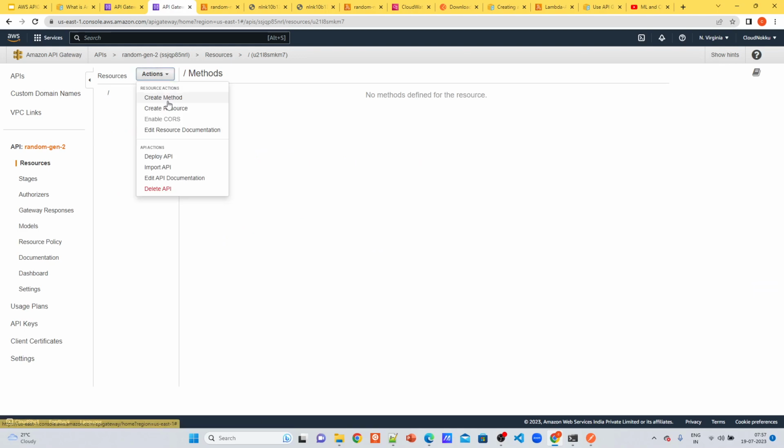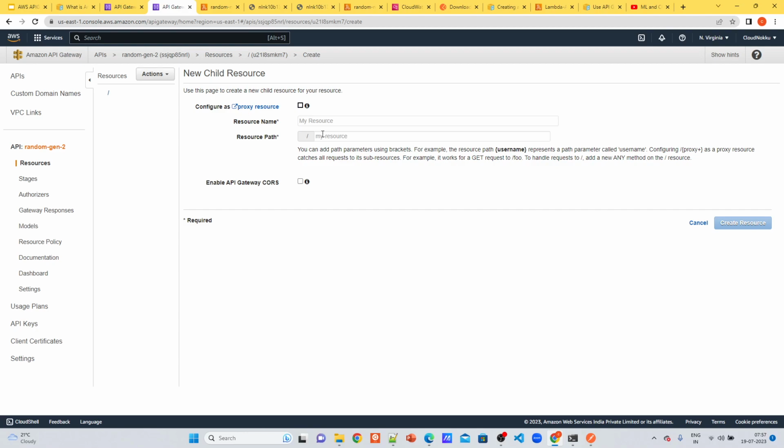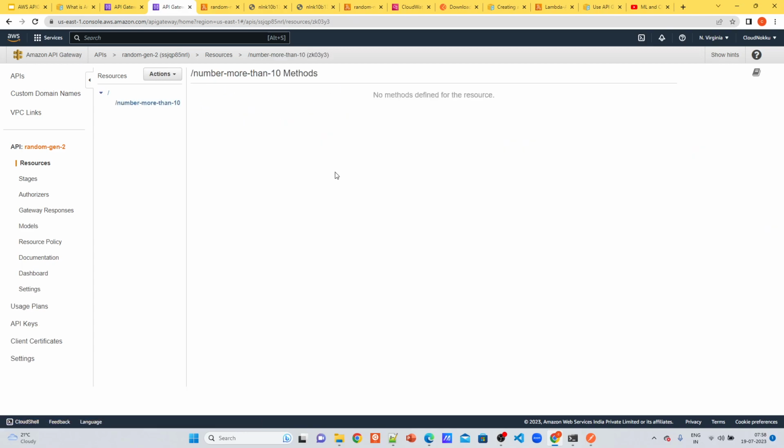Under actions, I will create a resource, and I will say, let's say integer, or let's say number only, number more than 10, let's say. And let's say create resource. It will create a resource for us.